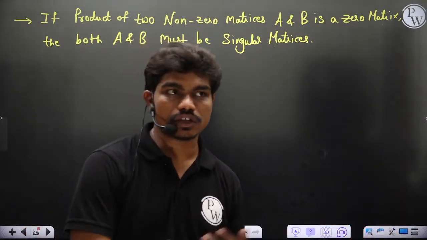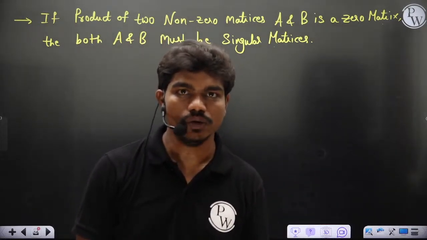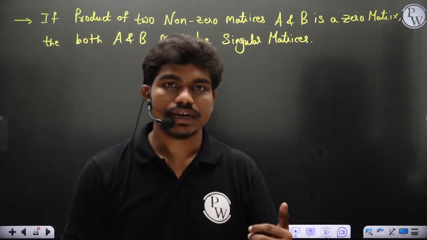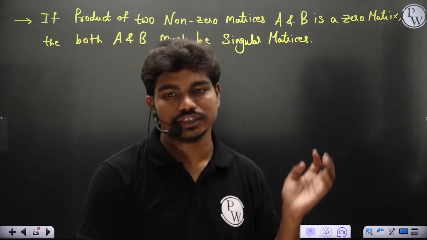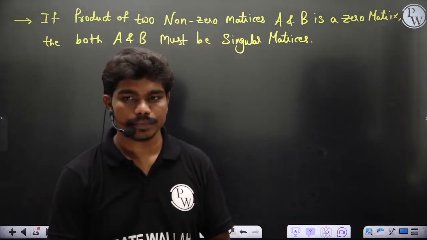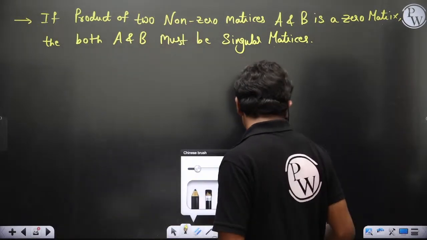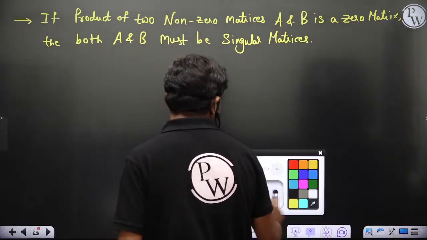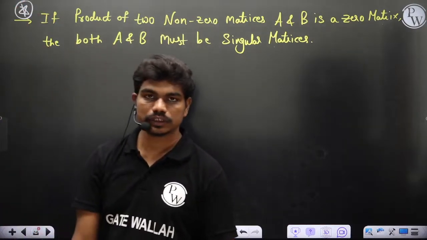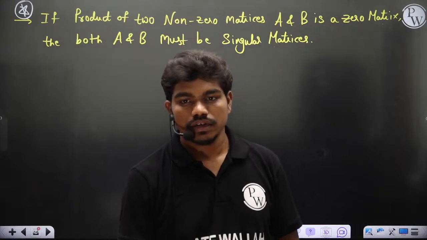Because some of you might have thought that if determinant of X equal to 0 and determinant of Y not equal to 0, or maybe vice versa, could just satisfy that X into Y equal to 0, but fundamentally that does not satisfy the given conditions in the question. So that's why both should be zero. Clear? Is this point clear to all of you? Because this is a very important point. We use it many times in calculations of ranks, and maybe in eigenvalues a lot of times. Is this clear to each and everyone? Yeah, both should be singular.